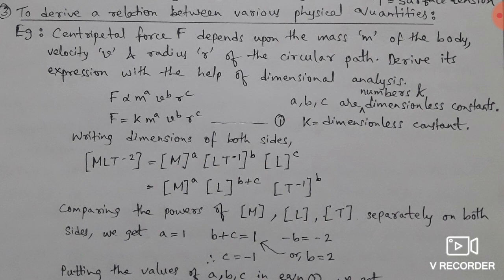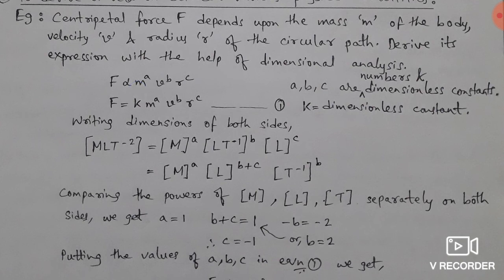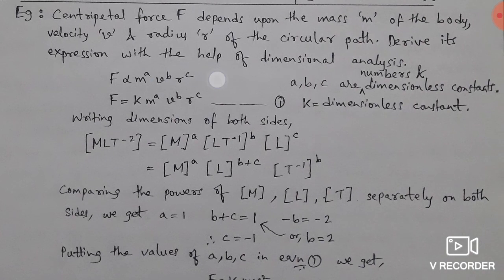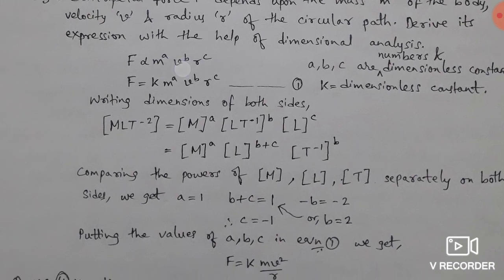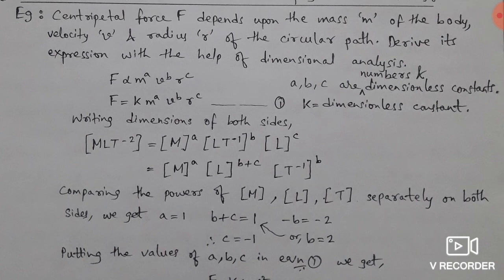Derive its expression with the help of dimensional analysis. Now we know that the force is dependent on m, v and r, but we don't know on what power it is dependent. So let us consider the powers to be a, b and c, where a, b, c are numbers and dimensionless constants. So let us come to the board.